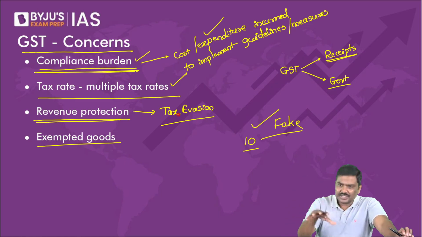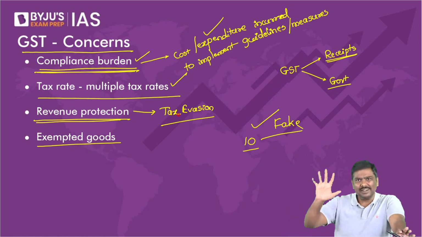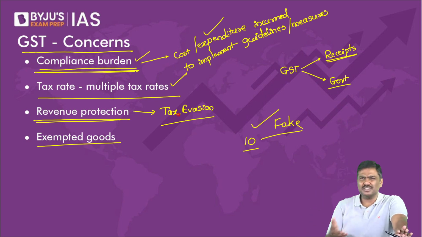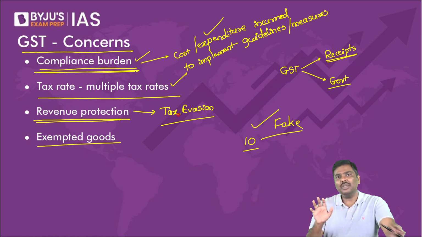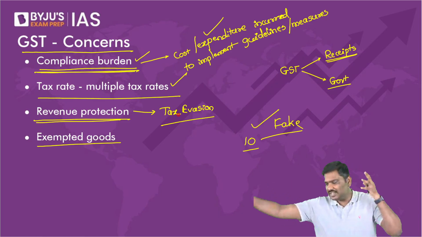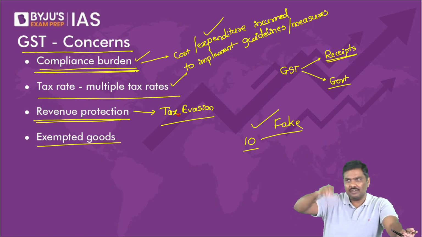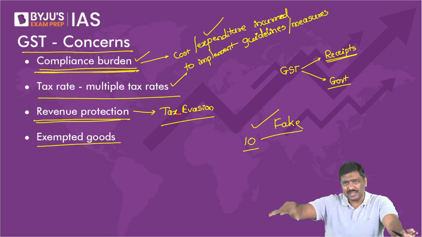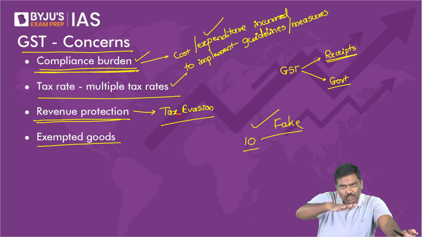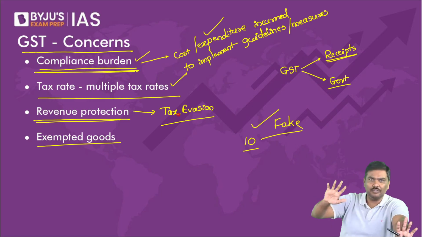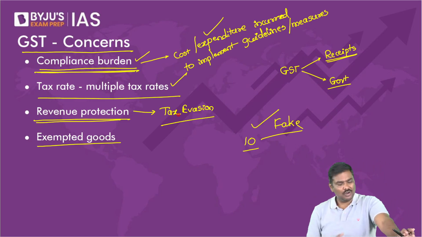Is it okay? Fixed amount. Fixed amount means, let's say composition scheme, 5% rate is there. In fact, under composition scheme, 6% is there, 1% is there. So you do not have to be worried about different rates of GST applicable to you. You can simply take, let's say, 6% if you're covered under the composition scheme, or let's say 5% under composition scheme. You will have to pay 5% of your total revenue to the government in the form of composition scheme. That is GST. Okay.